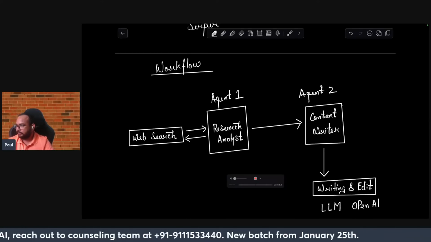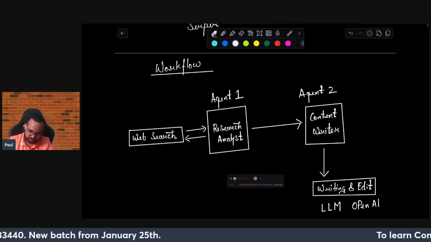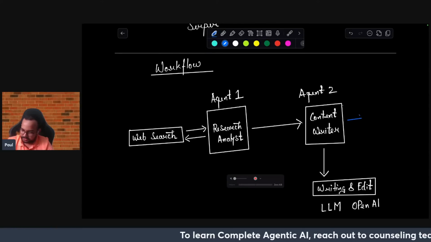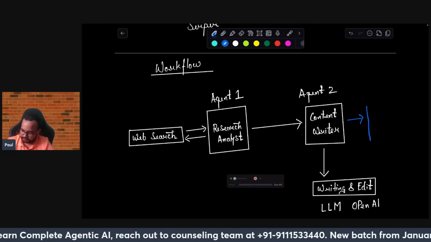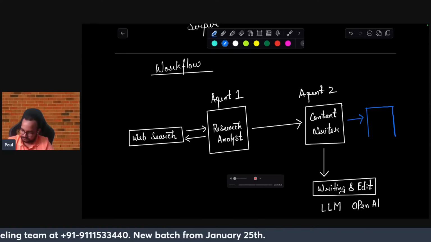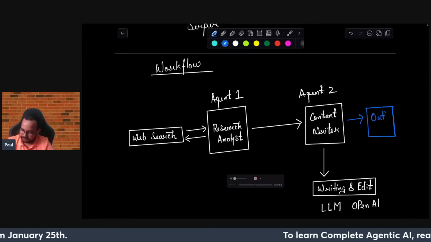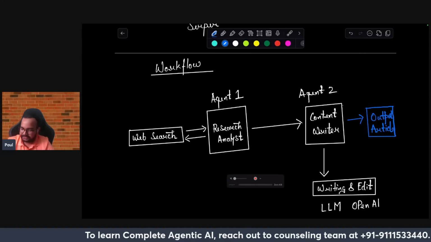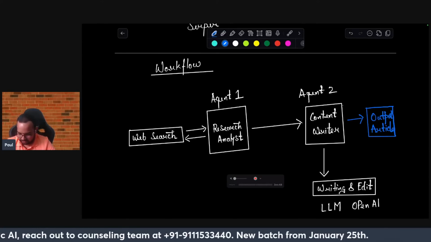Now this is the high-level workflow. Finally, from here you will be getting your output, whatever the content is, and agent 2 will throw your output, something like an output article, because it will be creating some type of content such as blogs.